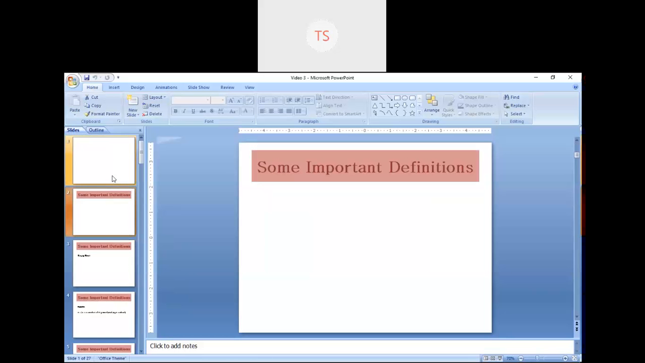Now, next we will see some definitions, that means some important definitions of set. So, first is an empty set. See, the name itself is an empty set. So, you have a clear idea what is an empty set. Empty set is,